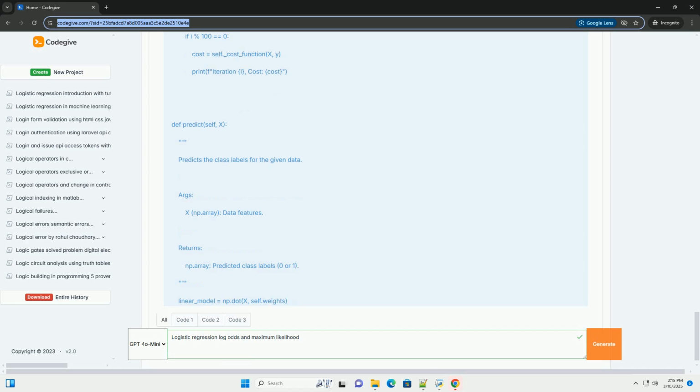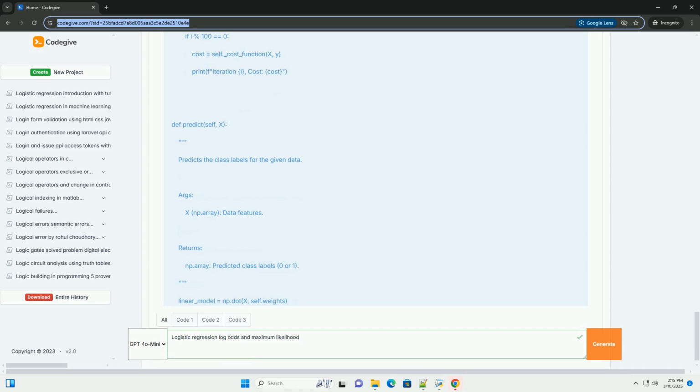Data pre-processing: train test split, we split the data into training and testing sets. Feature scaling: we use StandardScaler to standardize the features, 0 mean, unit variance. This is crucial for gradient descent to converge efficiently.